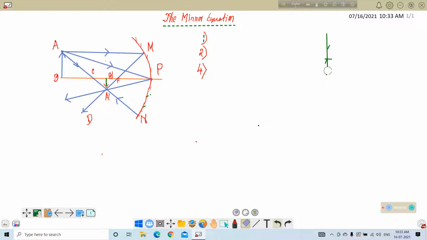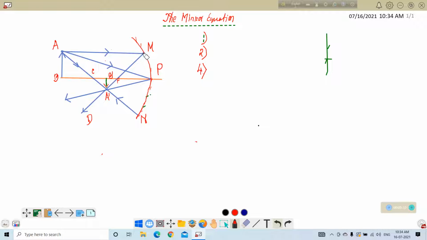Okay. Now in this case, these three rays are emerging from A and get reflected at different points of the mirror. For this ray, this is the point of reflection. For this ray, this is the point of reflection. And for this ray, this is the point of reflection.